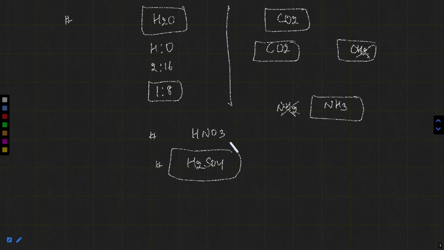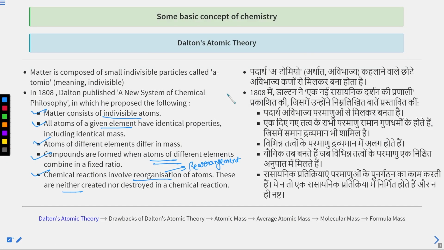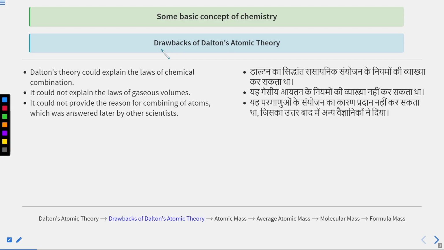I hope you got a clear idea of what the postulates of Dalton's atomic theory are. But certain limitations are also there. Dalton was not able to explain certain points. Let's understand this point. You can see here the drawbacks of Dalton's atomic theory.